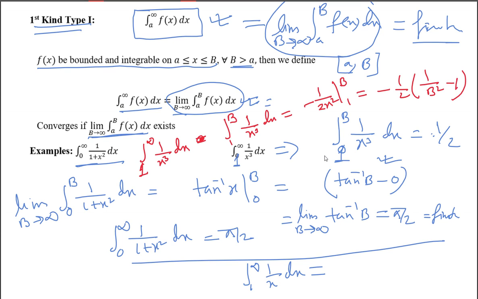Now is it correct? Yes, sir. Now, as b tends to infinity, this value is tending to 0. 1 by b square is tending to 0. So we will be left only with this minus 1. So minus 1 into minus 1 by 2 is 1 by 2. Is it okay? Fine.